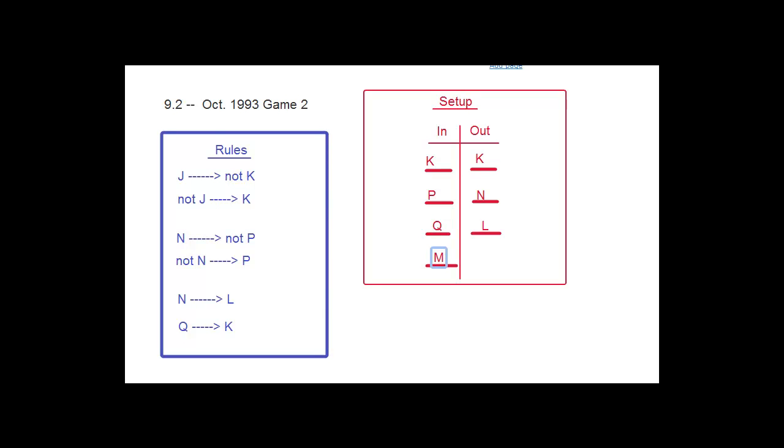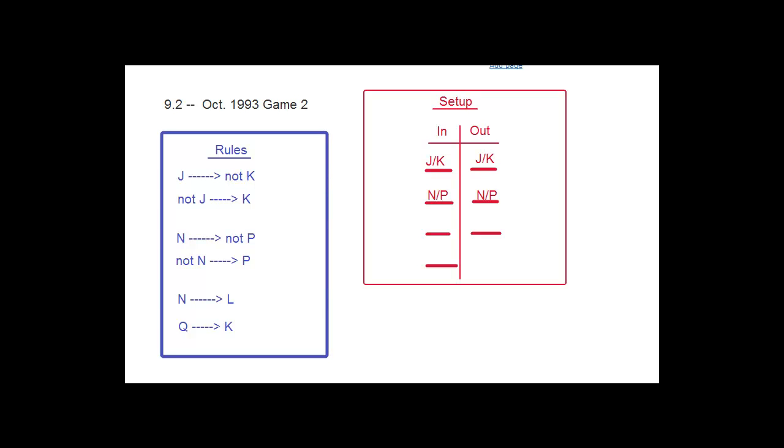All right. This is a good example of an in and out game. I think if you're just getting started with these games, the one thing that you really want to focus on here was this part. The fact that when you get a rule that says exactly one of J and K are going to be in, or exactly one of N and P are going to be in, and this applies only in in and out games, okay?